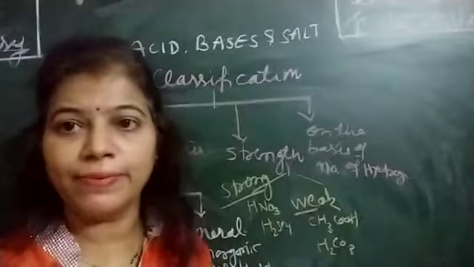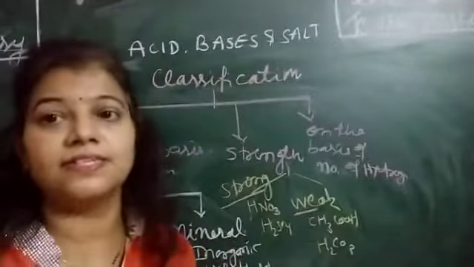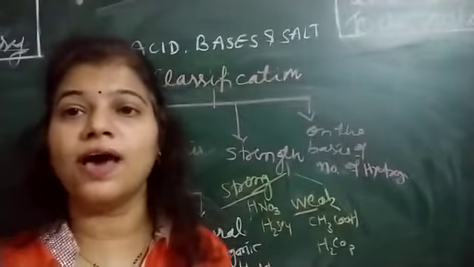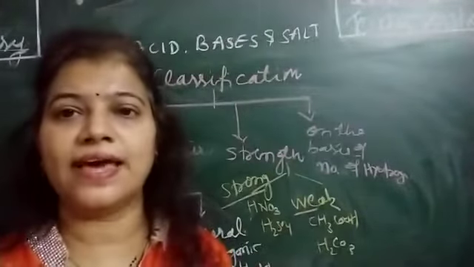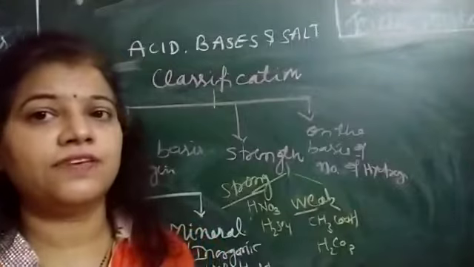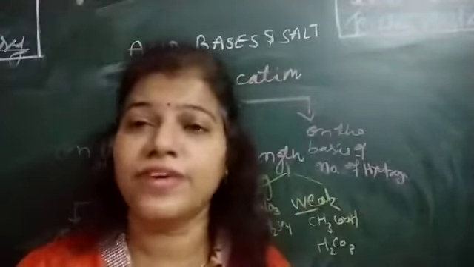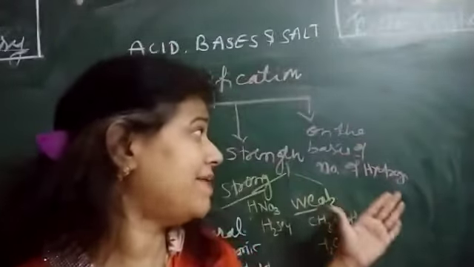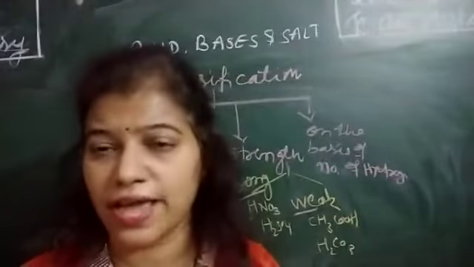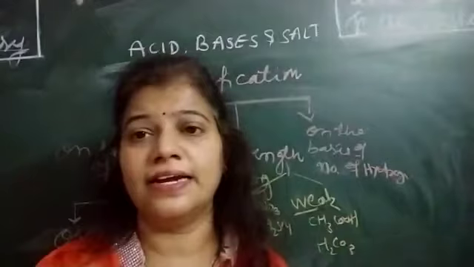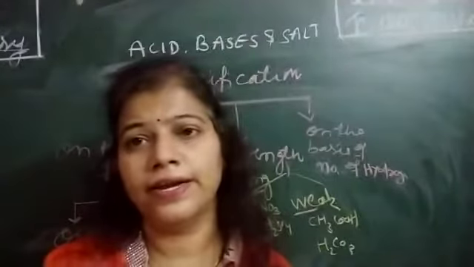And what are the examples of weak acids? Acetic acid, carbonic acid. These are all examples of weak acids. So you got the classification on the basis of strength. Now one more classification is there, that is on the basis of the number of hydrogen ions. An acid contains hydrogen ions.